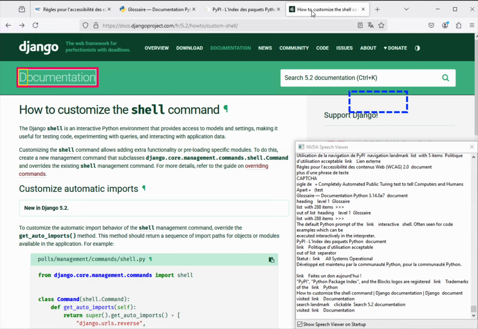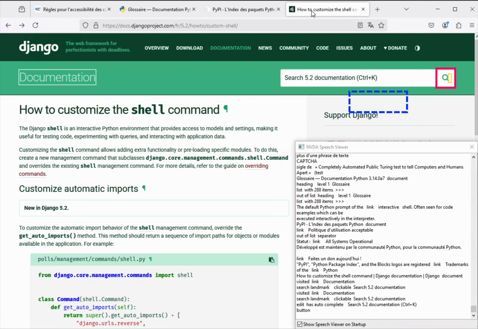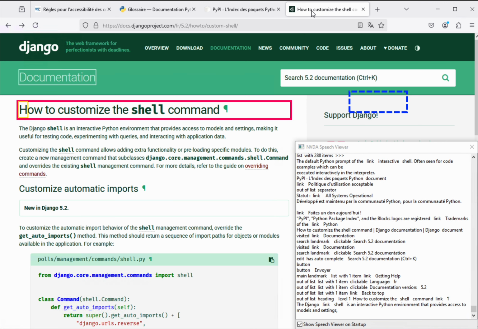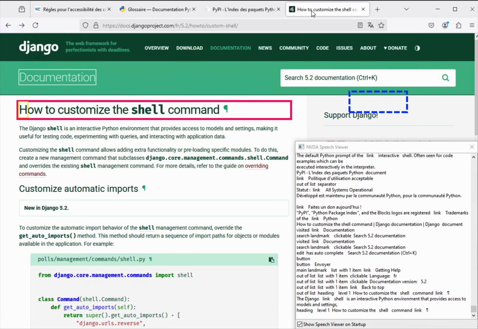Search landmark, visited link. Documentation. Search edit has button, main. Out of list, the heading level 1. How to customize the shell command.